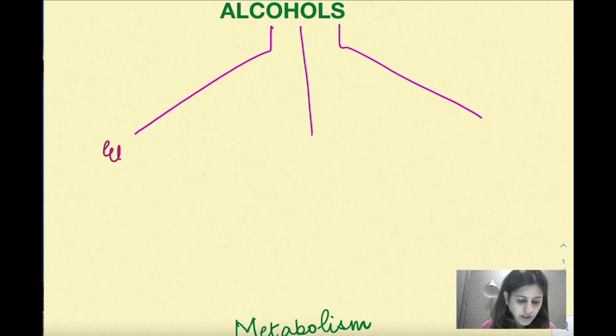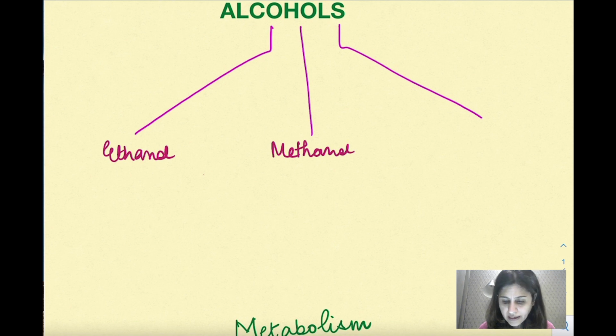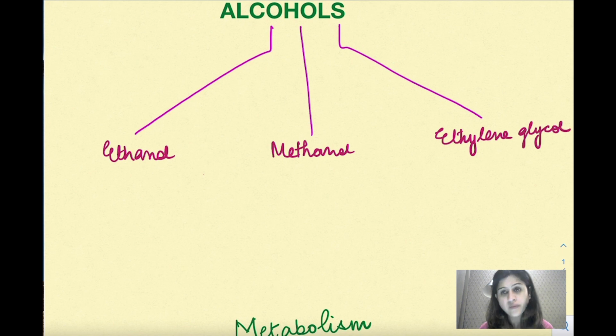The first one is ethanol or ethyl alcohol, methanol or methyl alcohol, and then we have ethylene glycol. Now ethanol is the constituent of all the alcoholic beverages. So it is meant for consumption. इसकी consumption हो सकती है.